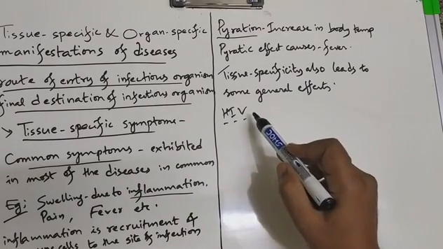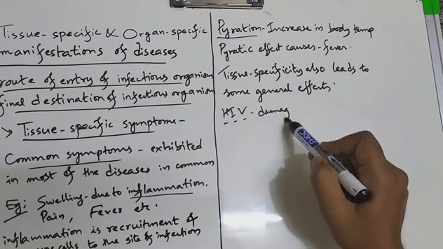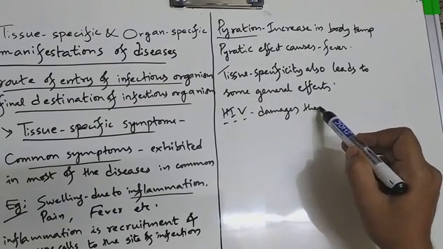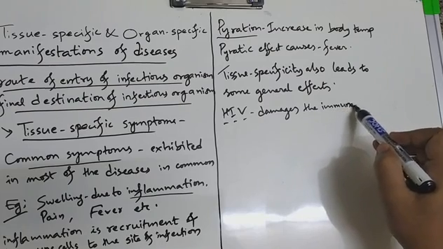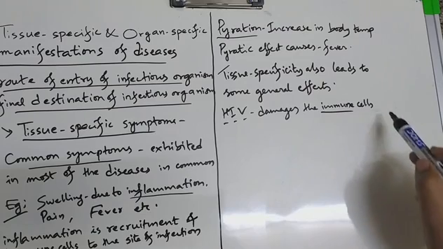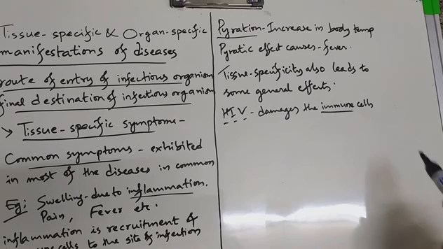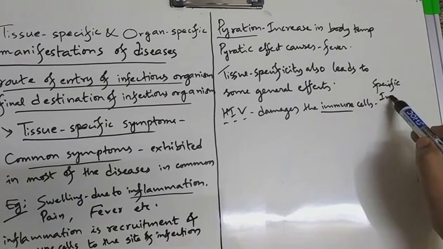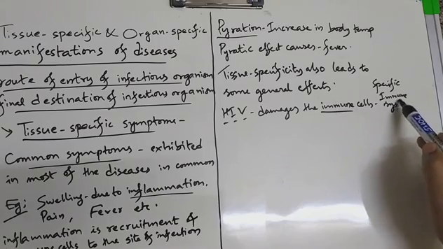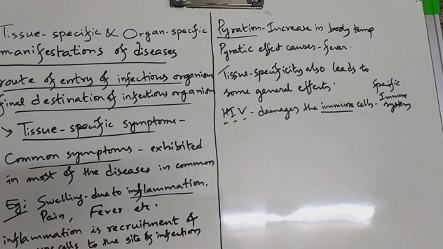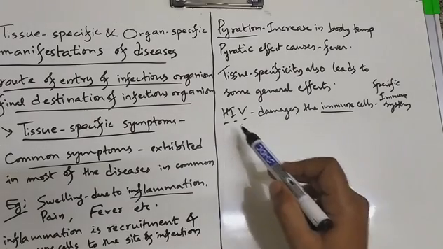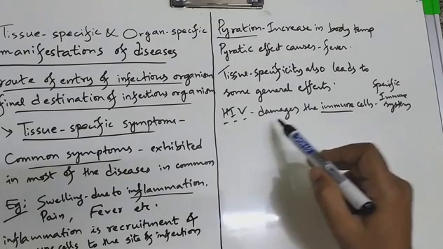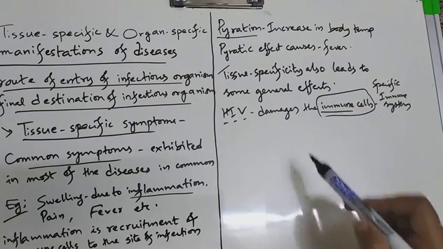So when HIV damages the immune cells, which are specific to the immune system, the effects of HIV in AIDS are not because these specific immune cells are simply damaged.